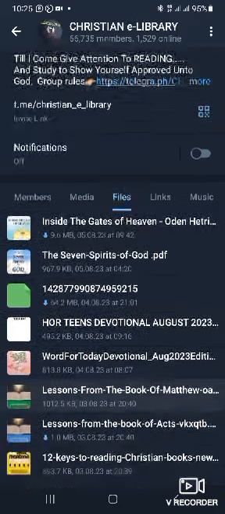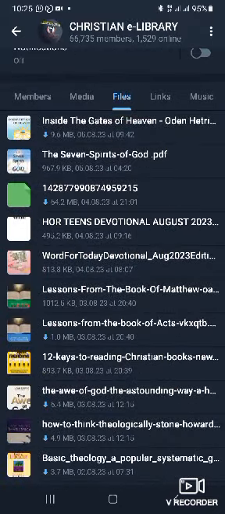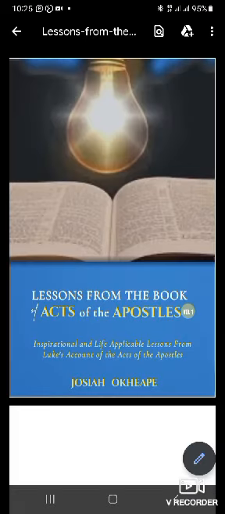Let's say lesson from the book of Acts. When you download it, now it's already downloaded. You click on it again so that you can send. It opens up. Done. It's open. Now, this arrow, the first arrow here, the icon here, is when you want to go back.